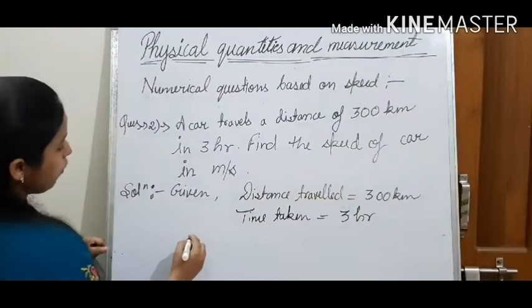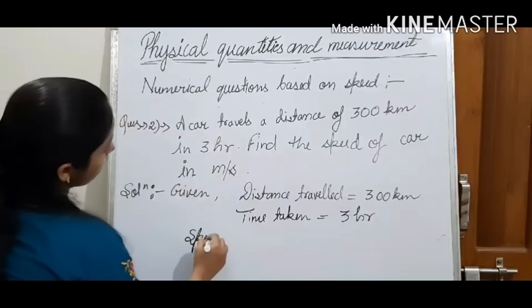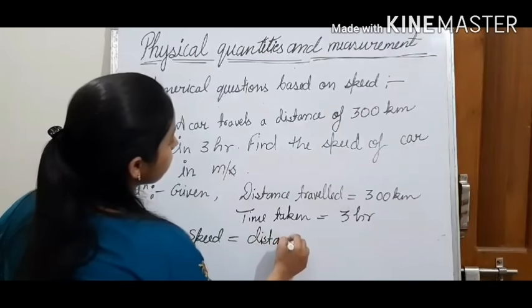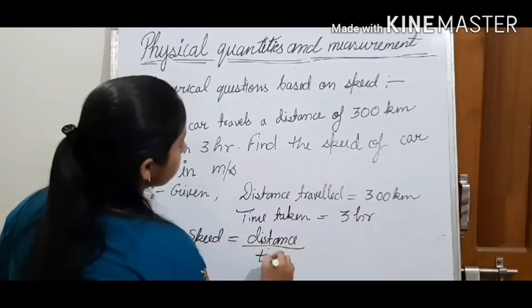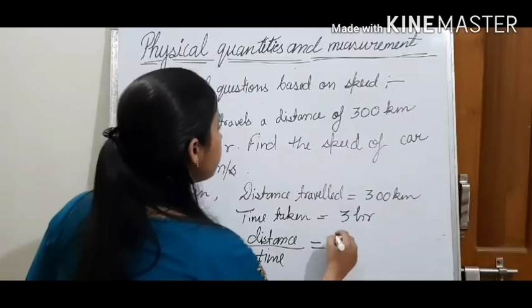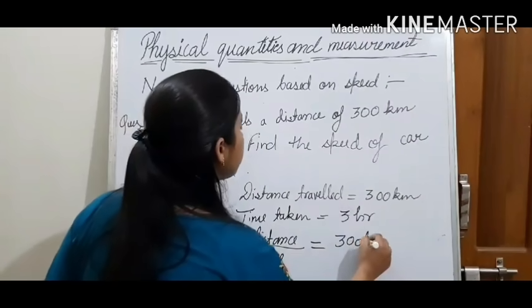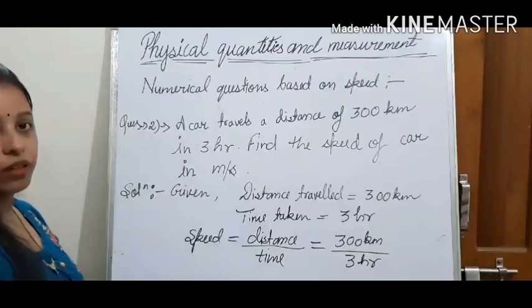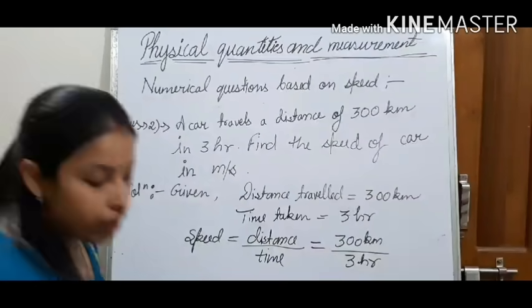So here we will use the formula: speed is equal to distance upon time. Now, what is the distance given? 300 kilometer upon 3 hours.